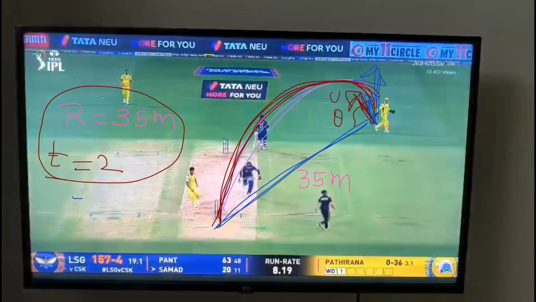What to do? We have to apply a formula. See, I'm not considering other resistances, the spinning of the ball, or many other factors. We don't have to be that accurate, it's not required. Yes, it's a rough estimation, an approximate value, whatever we are calculating.